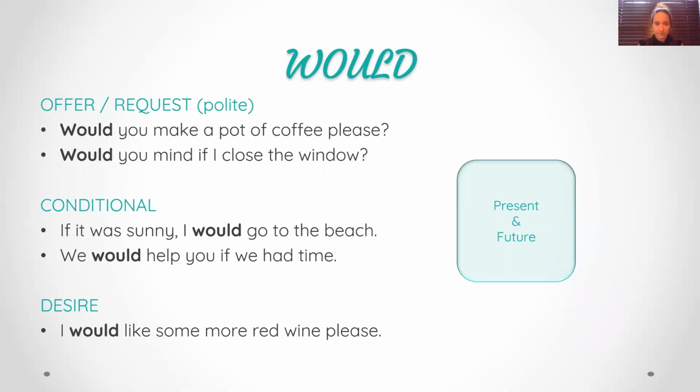Now, would. Would doesn't mean anything by itself. So it needs to be used with a verb to mean something. It's a form of conjugation, a bit like the auxiliary will. So will forms the future, but it doesn't mean anything when it's used by itself. Okay? Will or would needs to be used with a verb.